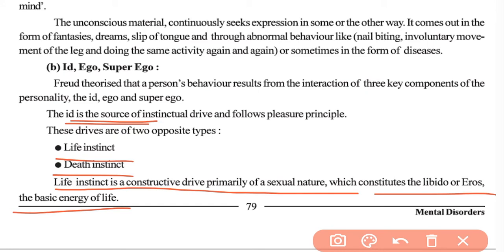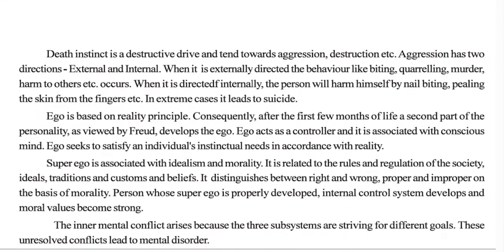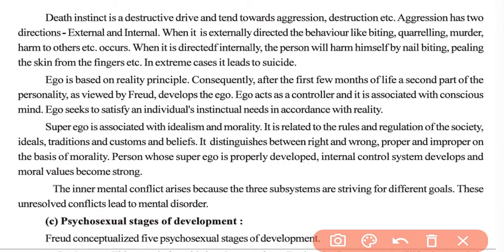So we know that the constructive thing, that is reproduction, is the basic energy of life, without which life on earth will become extinct. So the life instinct is a constructive drive and primarily it is of sexual nature. Okay. Then the other one is the death instinct. The death instinct is the destructive drive, and because of this death instinct, the individual tends towards aggression, destruction, etc.